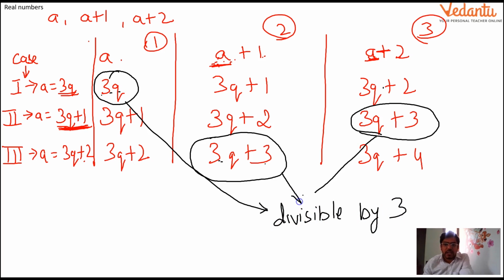So out of these 9 cases, only these 3 cases are divisible by 3, and therefore I'll write, hence out of 3 consecutive integers, only one is divisible by 3 at a time. If I look at the first case, out of these 3, only one. In the second case, only one. And in the third case, only one is divisible by 3.